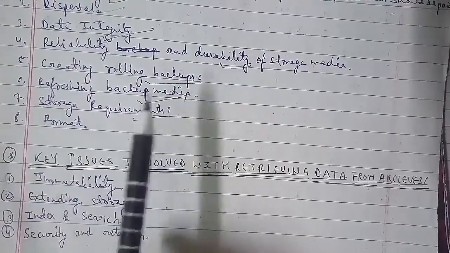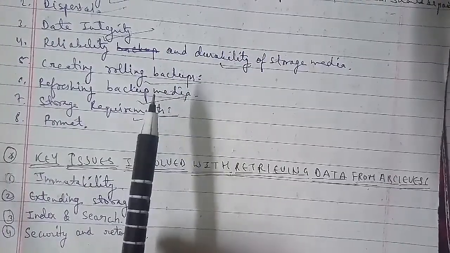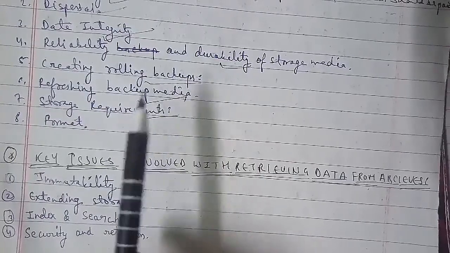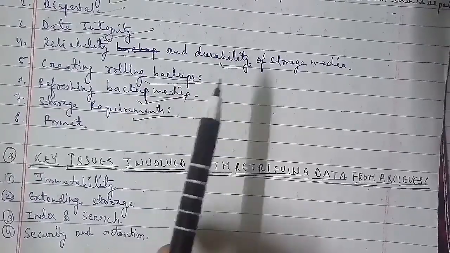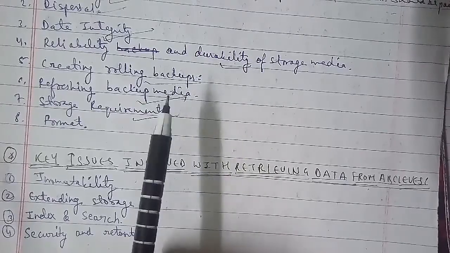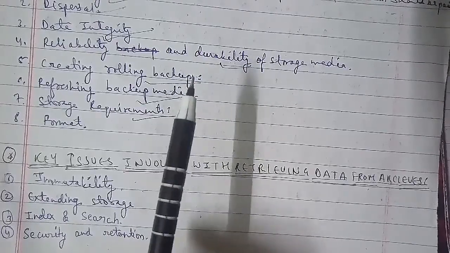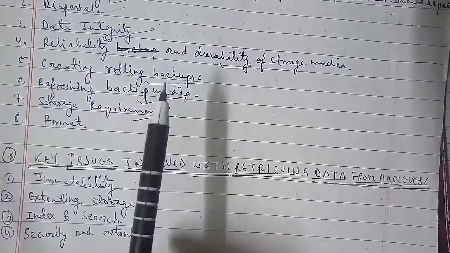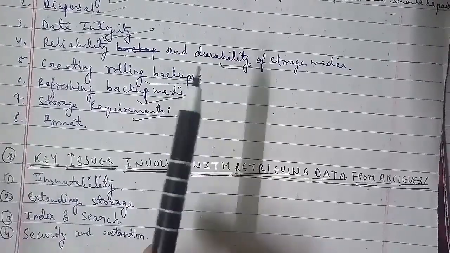That is, once the data is committed to an archive, it cannot be changed or deleted until its retention period has expired. This is often referred to as warm archive, and the content addressed storage, that is CAS, here. Okay. And the second is extending the storage here.